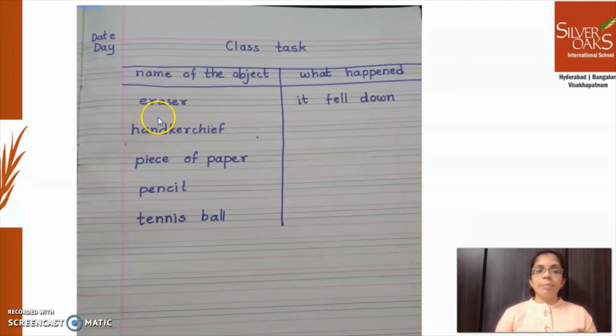I have written one example, eraser. What happened? It fell down. You can throw these objects from a distance and observe what happens.